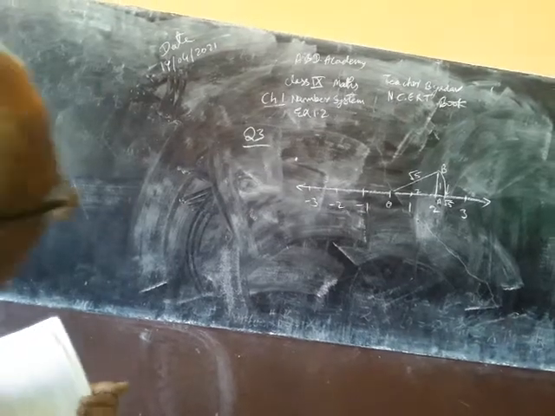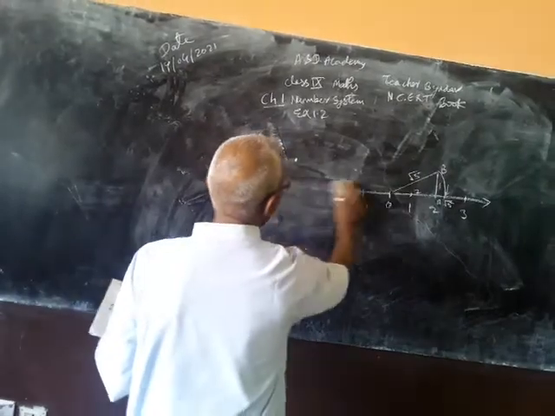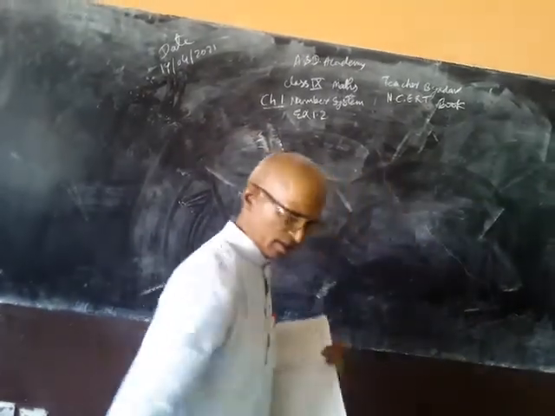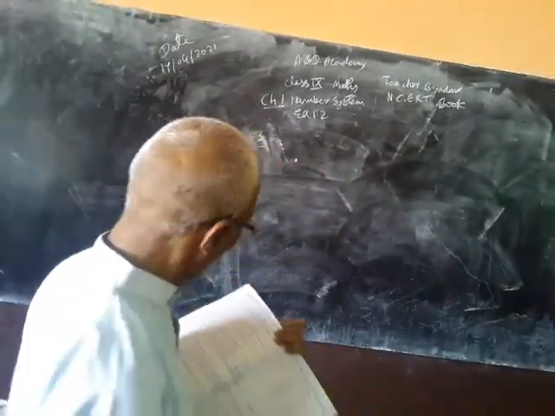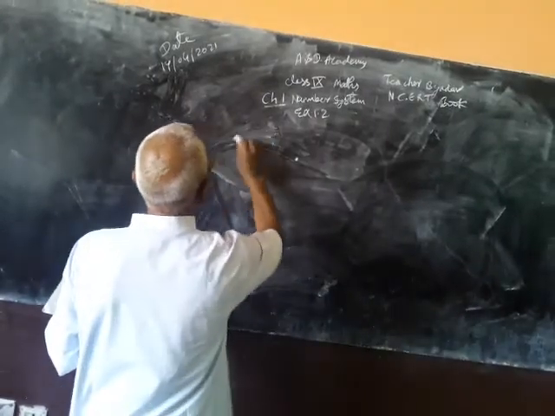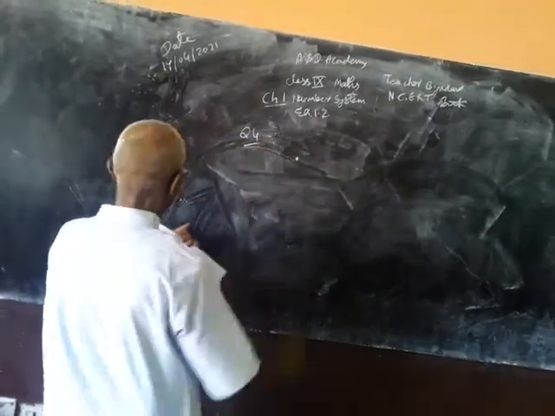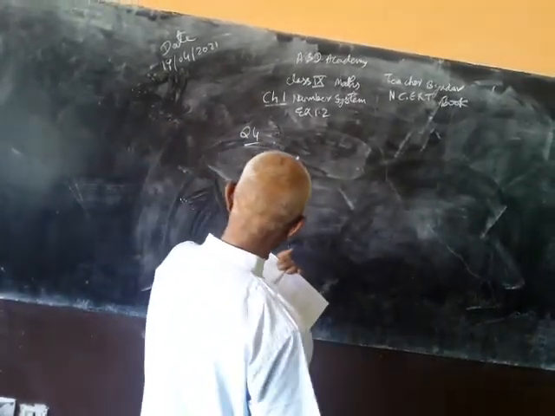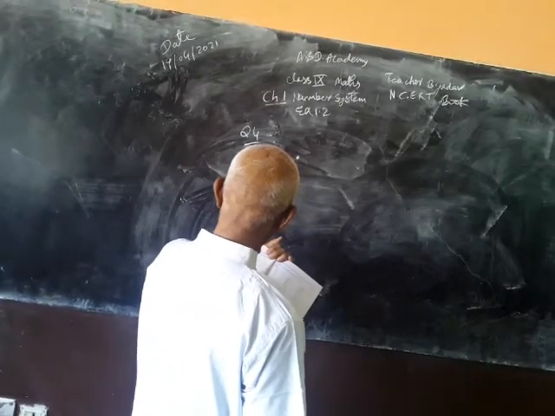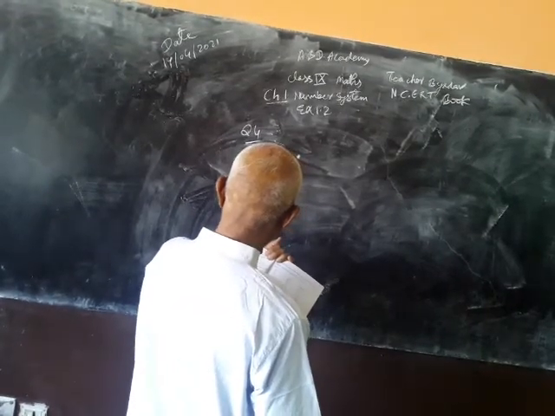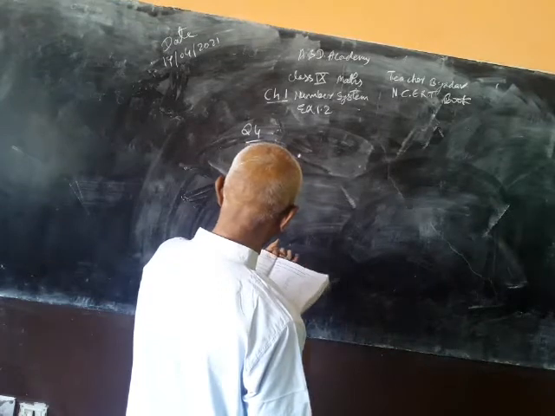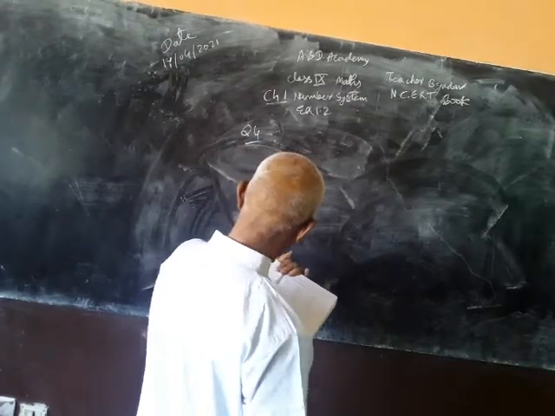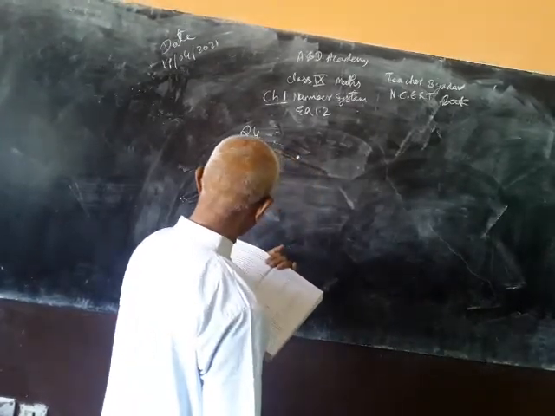Now question number 4 of this exercise 1.2. 1.42 is a classroom activity: constructing a square root spiral. What is this spiral?